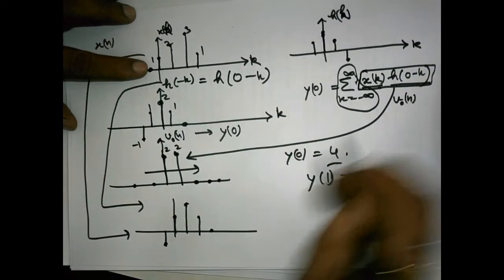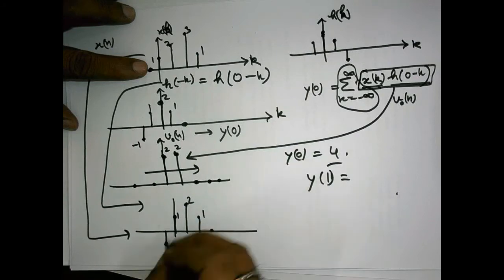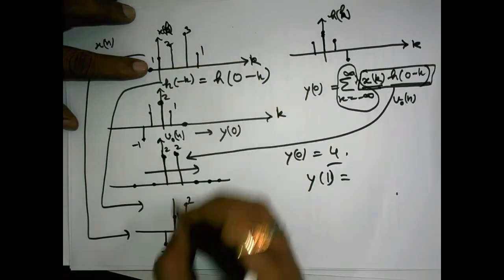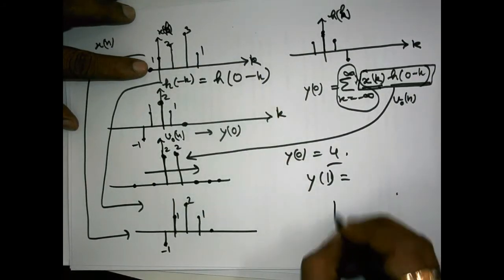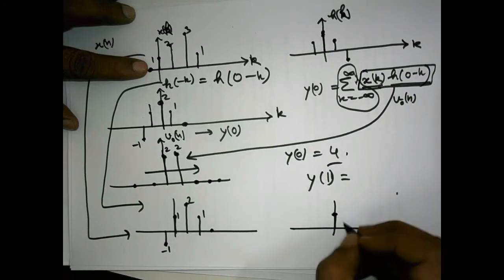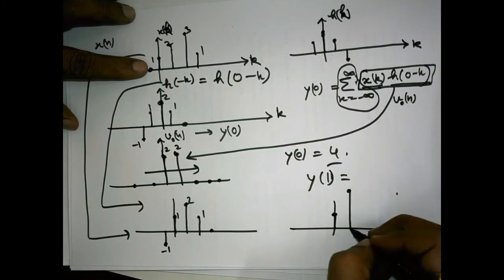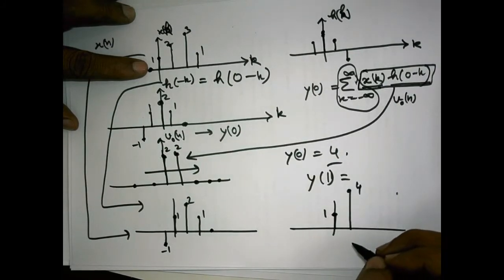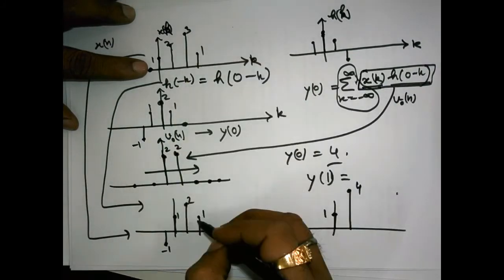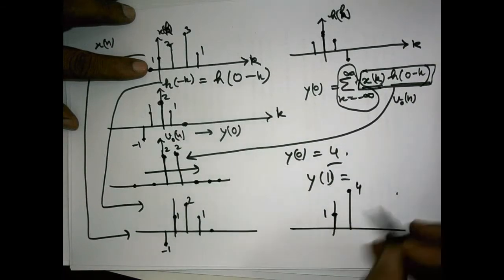So if you multiply, this is 1, 2, this is 1, this is minus 1, 1 by 1. If you multiply 1 by 1, the result will be 1. If you multiply 2 by 2, the result will be 4. And multiply 3 by 1, the result will be 3.